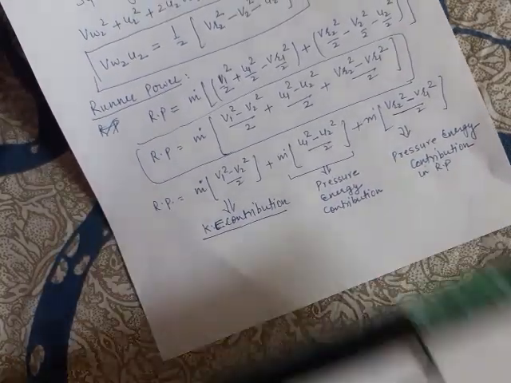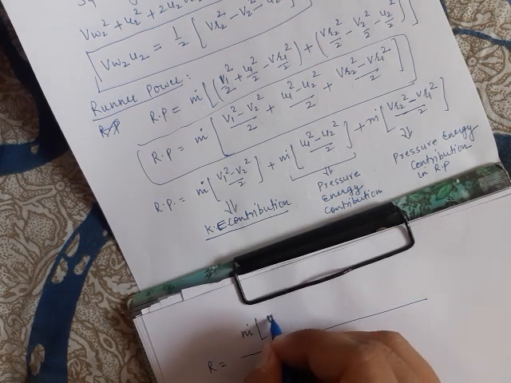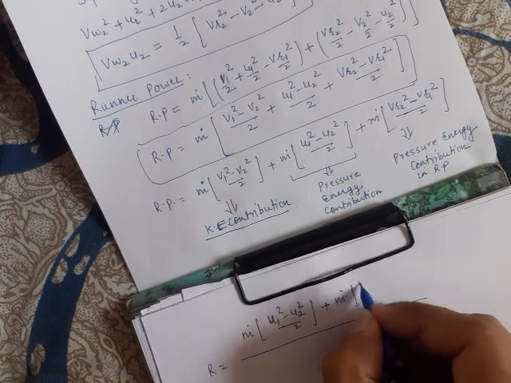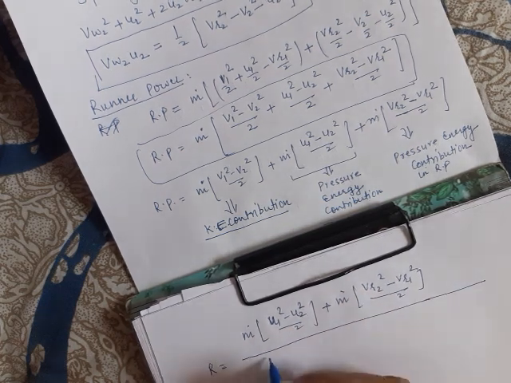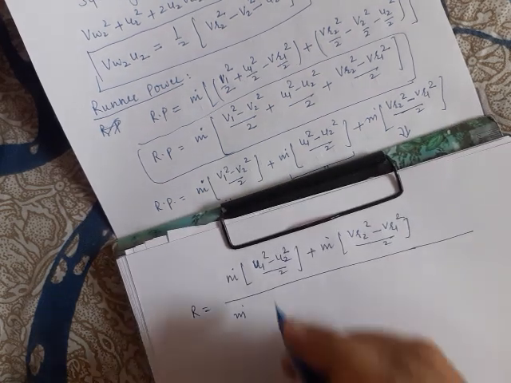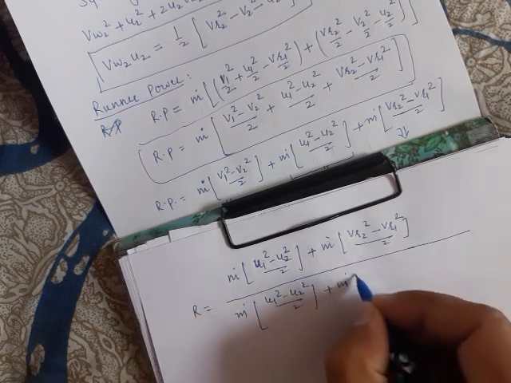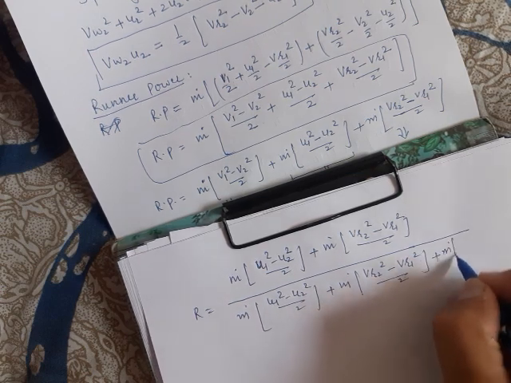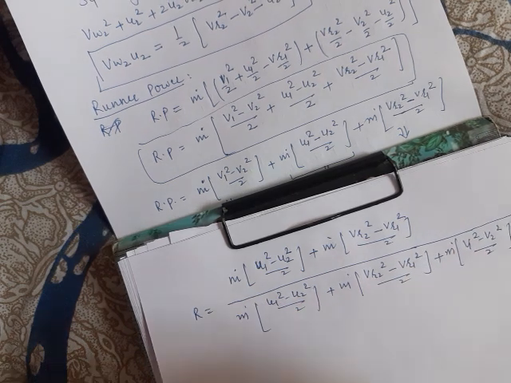Now we can write the formula for degree of reaction as the contribution of pressure energy divided by the total runner power. The contribution of pressure energy is m dot u1 square minus u2 square by 2 plus m dot Vr2 square minus Vr1 square by 2, while the total runner power is m dot u1 square minus u2 square by 2 plus m dot Vr2 square minus Vr1 square by 2 plus m dot V1 square minus V2 square by 2.